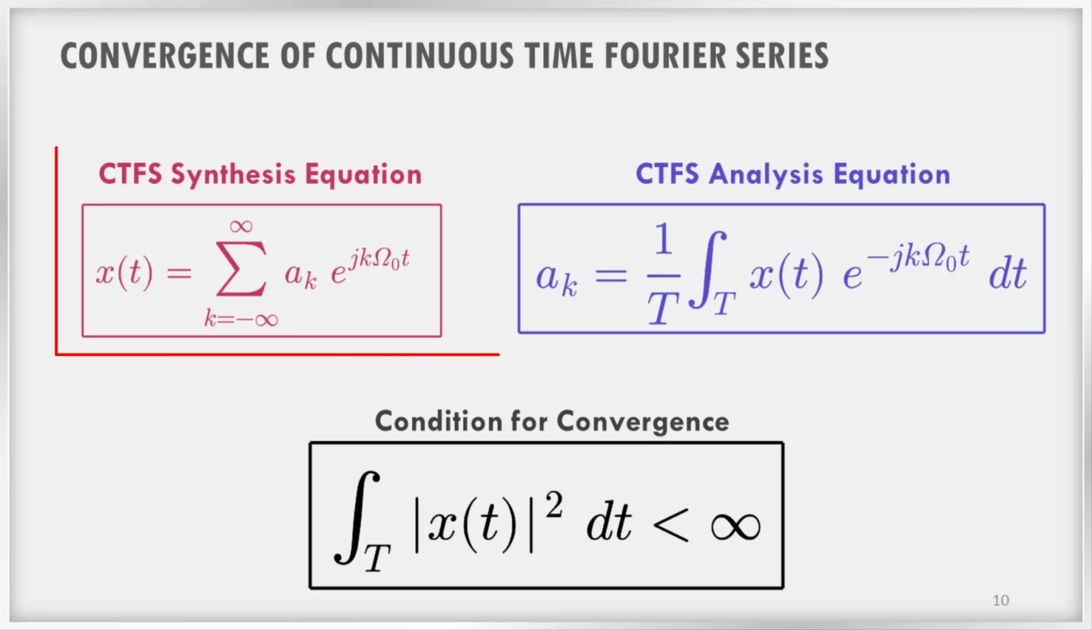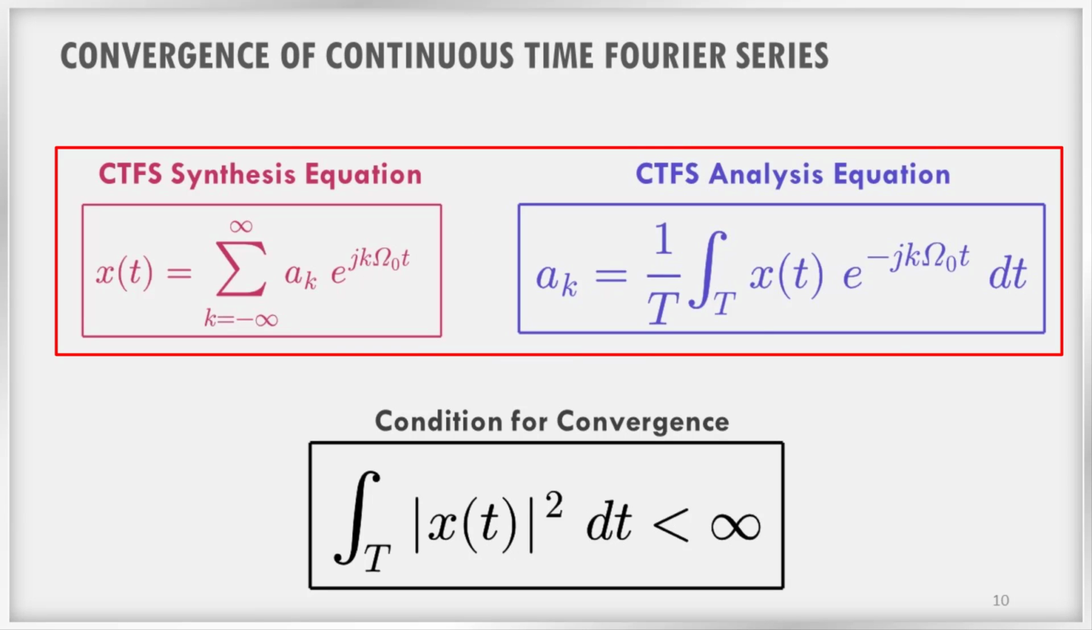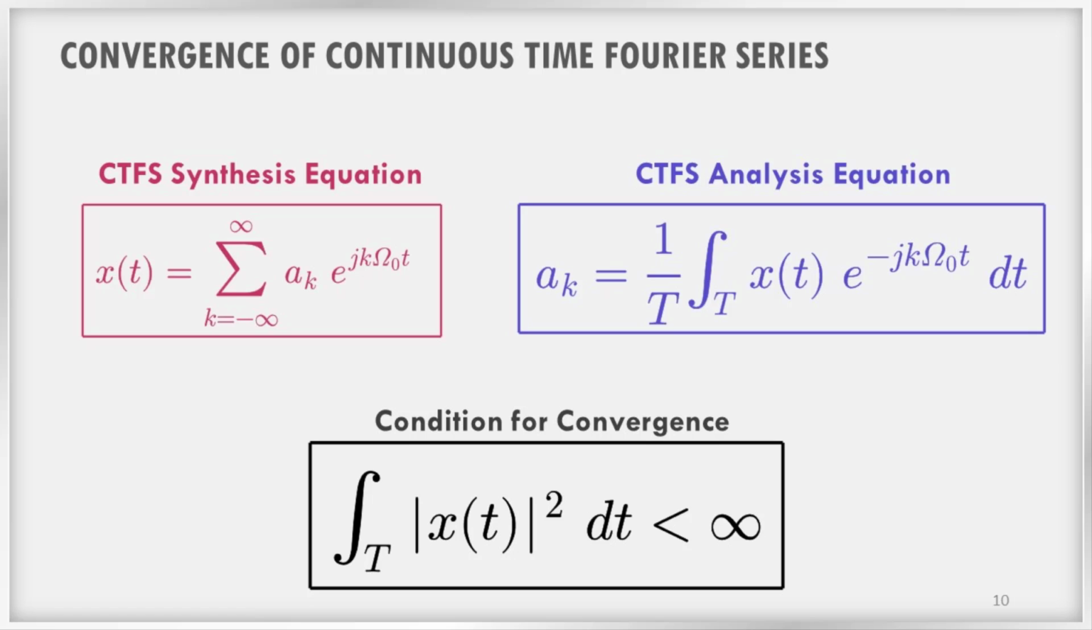Now we have the analysis and synthesis equations of CTFS given like this. In the case of some signals, this integral, that is the analysis equation integral, may diverge. That means the value obtained from this integral for a particular a_k value will be infinite. Sometimes when we substitute the coefficients obtained through this analysis equation into our actual synthesis equation, that series may converge or sometimes that series may diverge. For a large class of practical signals, no problem of convergence exists. But in the case of some signals, there is a problem of divergence.